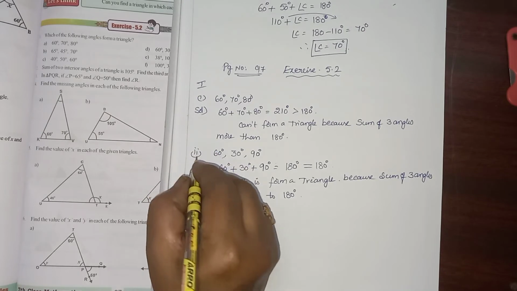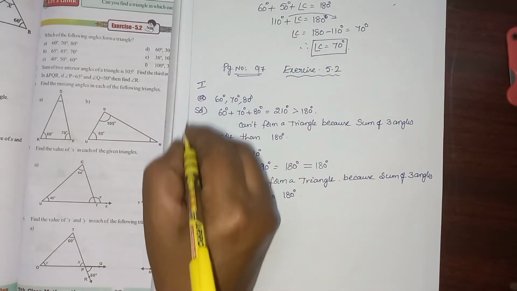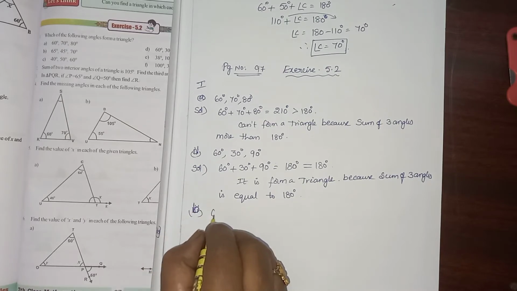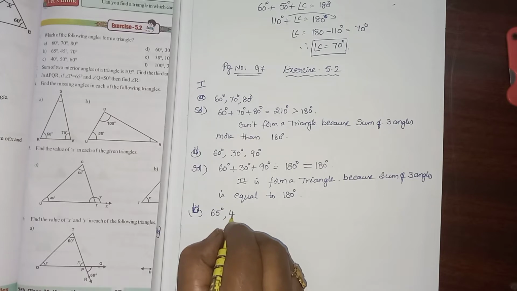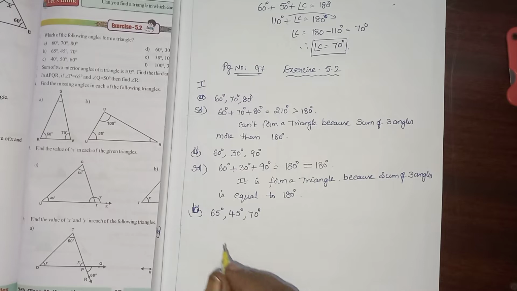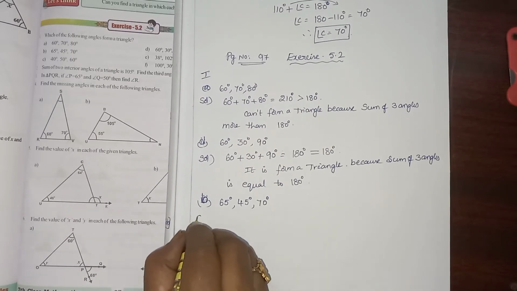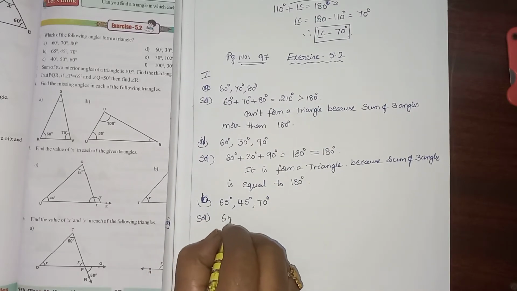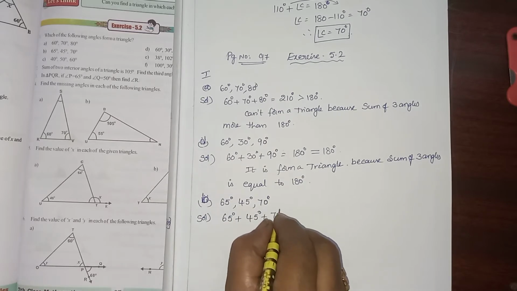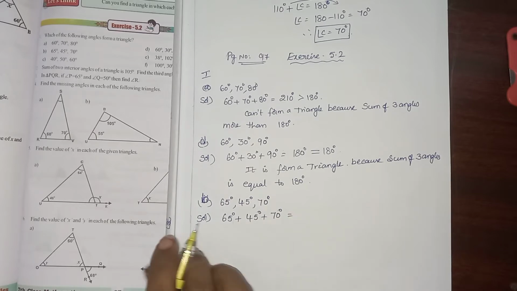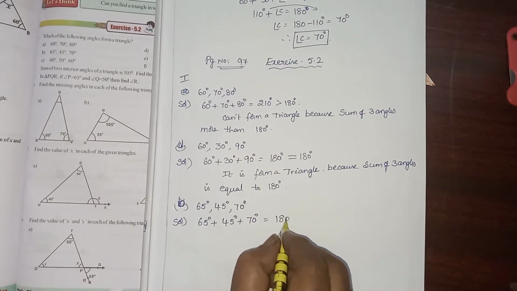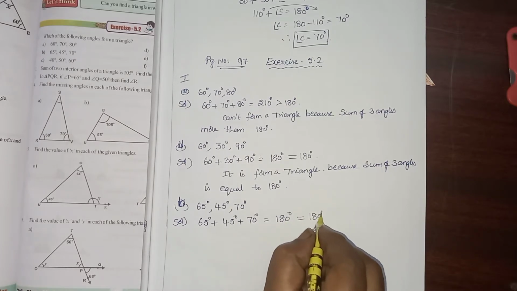Sorry children, this one is D, this one is A, this one is D. Now B: 65 degrees, 45 degrees, 70 degrees. We can add 65 degrees plus 45 degrees plus 70 degrees is equal to 65 plus 45, 110 degrees. 110 degrees plus 70, 180 degrees is equal to 180 degrees.